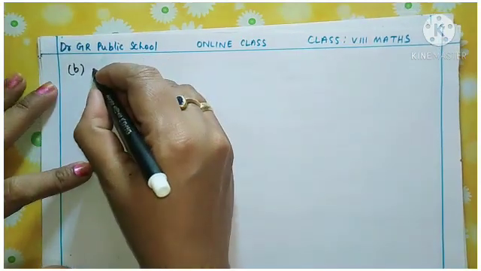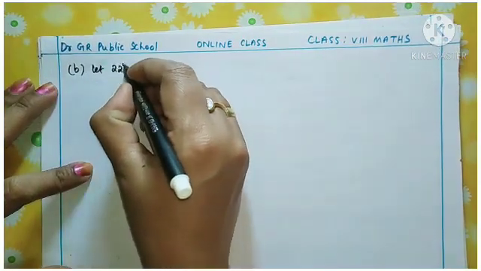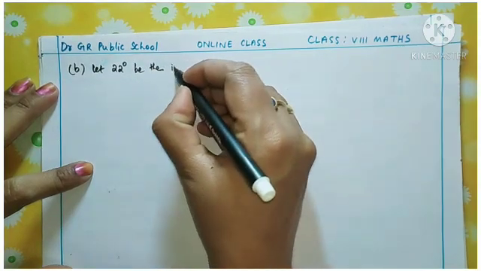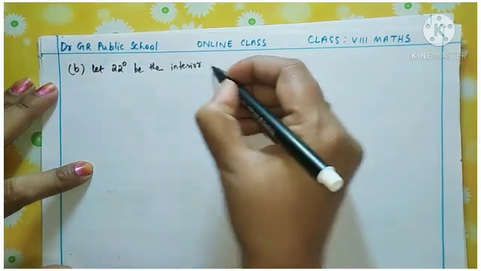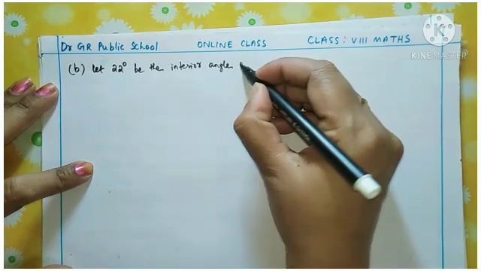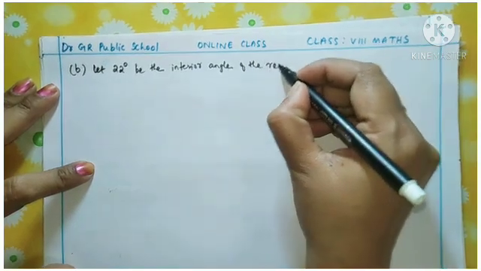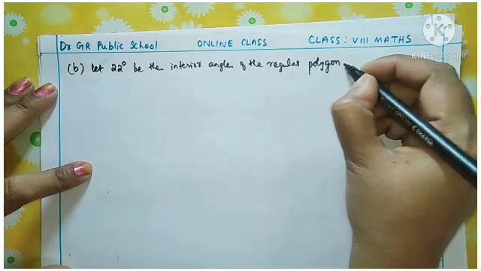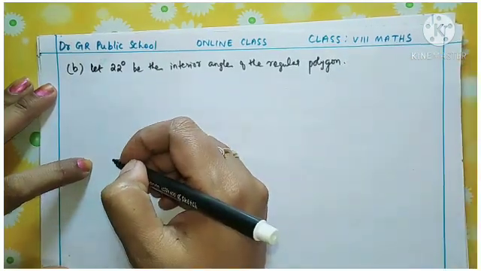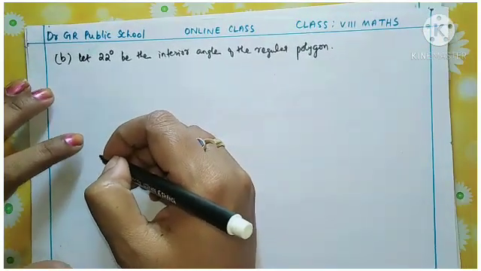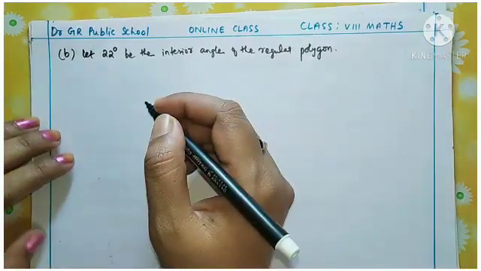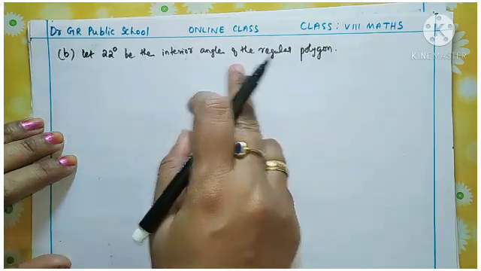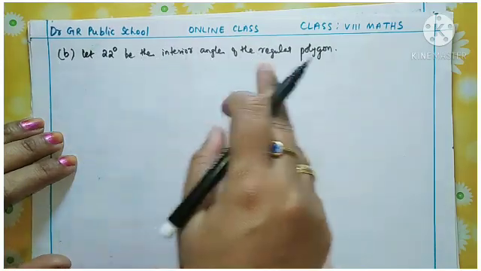So how to start? Let 22 degrees, suppose this be the interior angle of the regular polygon. In the first case we proved that it cannot be an exterior angle because 360 degrees is not divisible by 22 and it is coming a decimal number. So now we are checking the second part. Let 22 degrees be the interior angle.